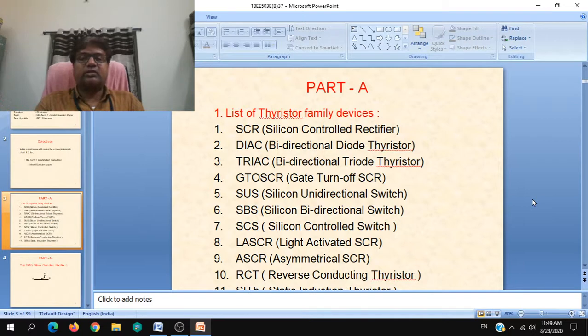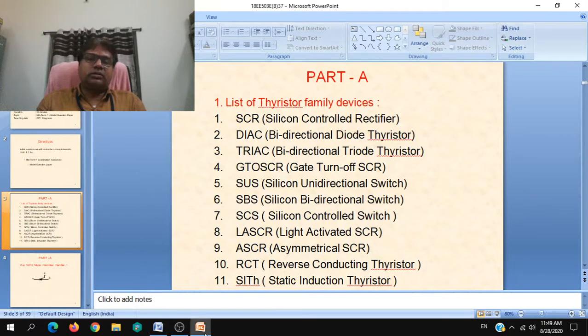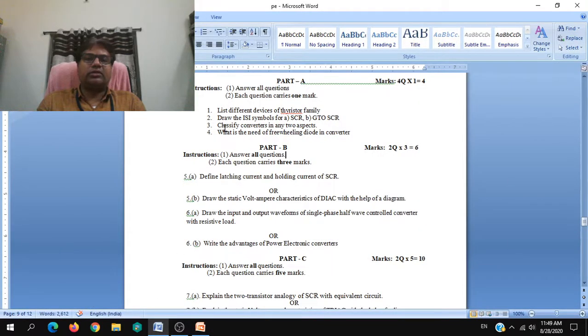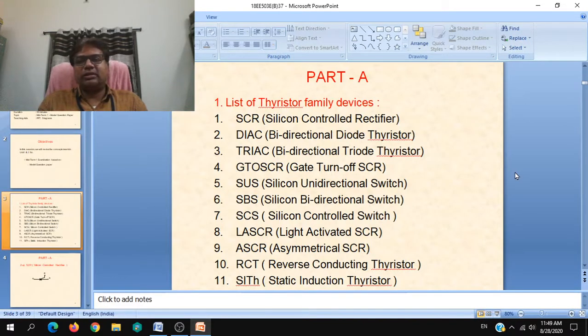So first question, just follow the question. List different devices of thyristor family. It is not mentioned whether you have to write the names of 2 or 3 or 4 family devices or the total family devices, which are listed, 11 over here in this slide. But according to the question, it comprises of only 1 mark, and this is a basic question where you have to answer the different types of thyristor family devices.